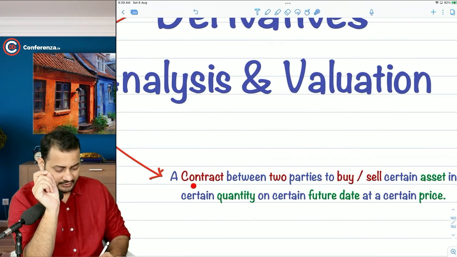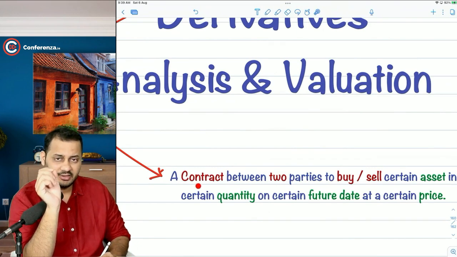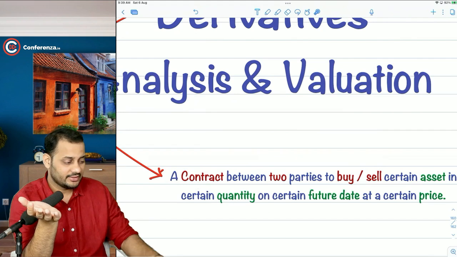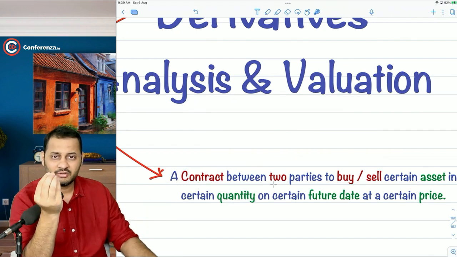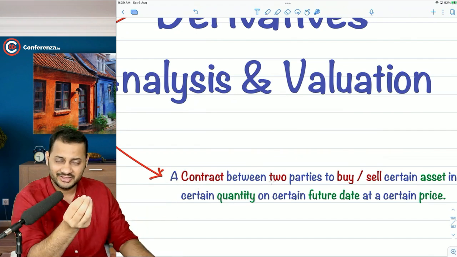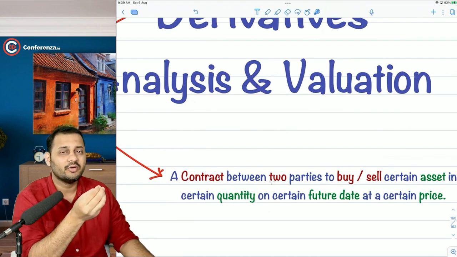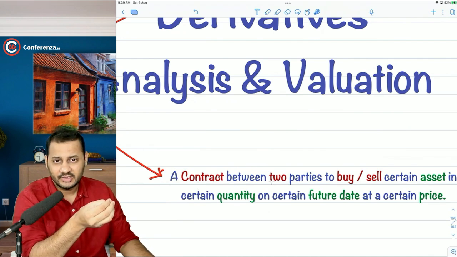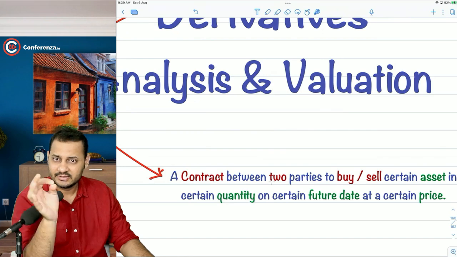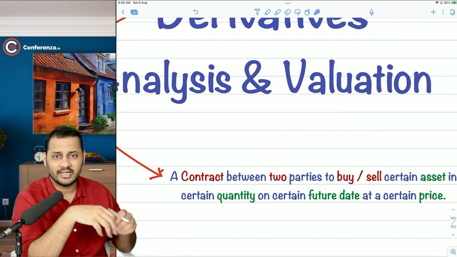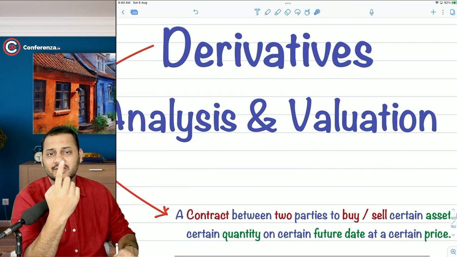What is a derivative? A contract. It's not an asset. It's not a mouse, not a mobile phone, not an equity share, nor any commodity. It's a contract. Simple. A piece of paper, an agreement between two parties, is called a derivative.